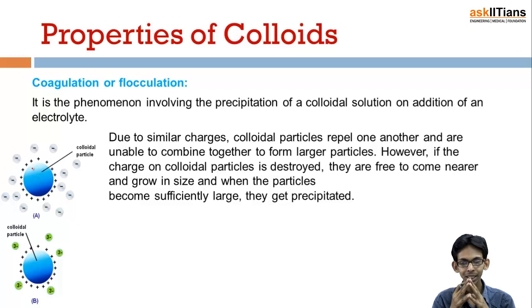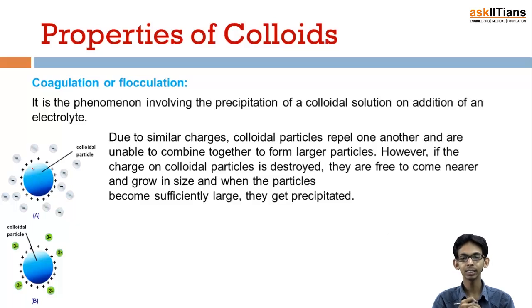So due to similar charge, colloidal particles repel one another and thus they do not come together to combine. And if somehow we make it possible for all the colloidal particles to come together and combine to form larger size particles, they will convert into precipitate.